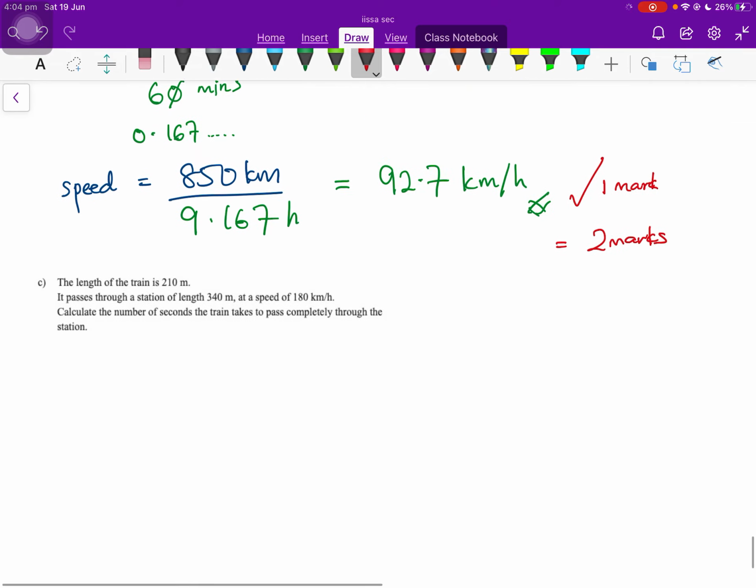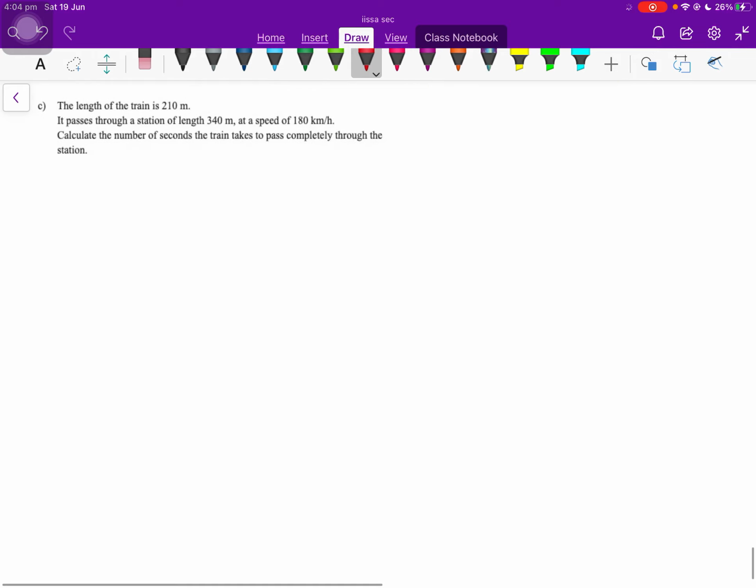Okay, let's look at the next question. The length of the train is 210 meters. It passes through a station of length 350 meters at a speed of 180 kilometers per hour. Calculate the number of seconds the train takes to pass completely through the station. This question is quite a handful. If you can't get your head around it, try and draw the situation.